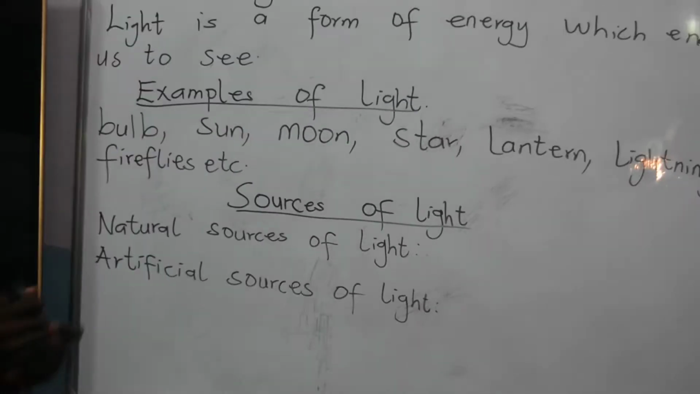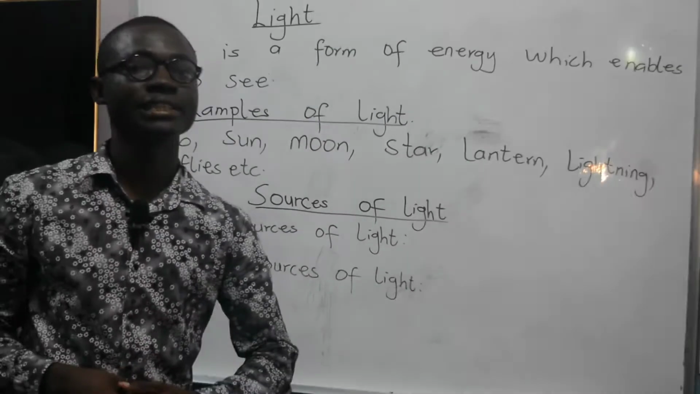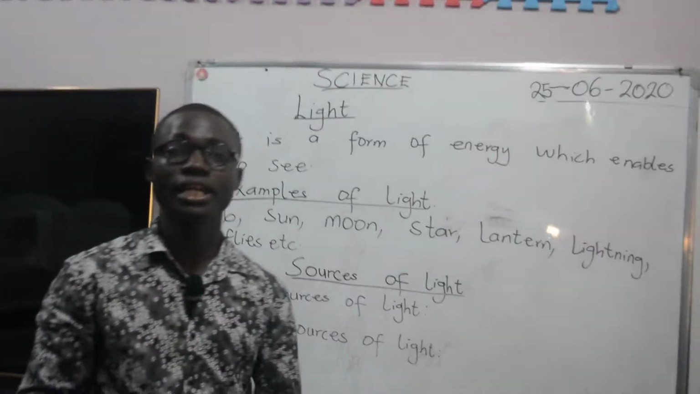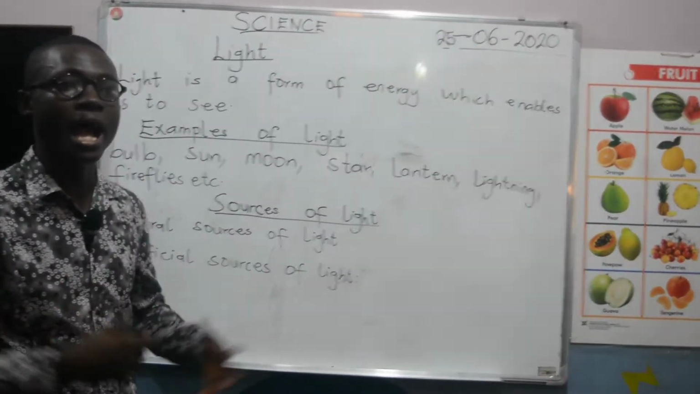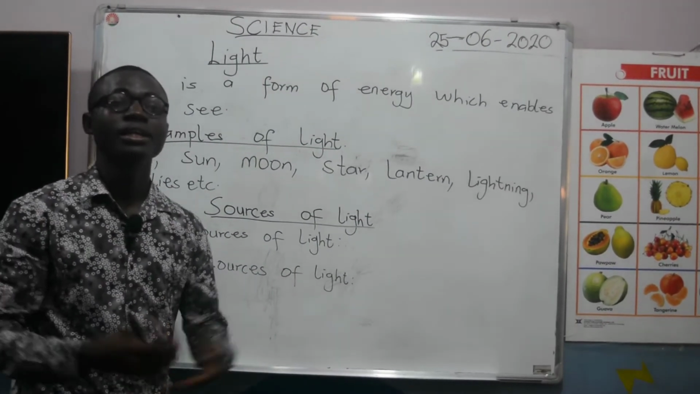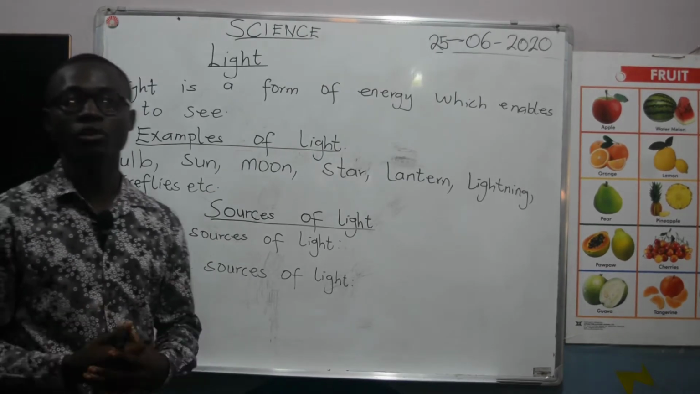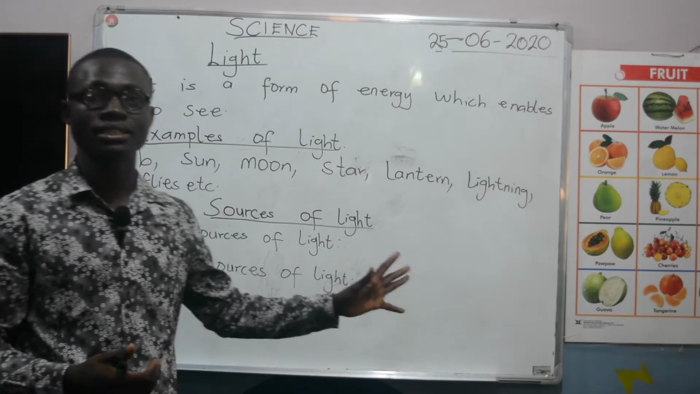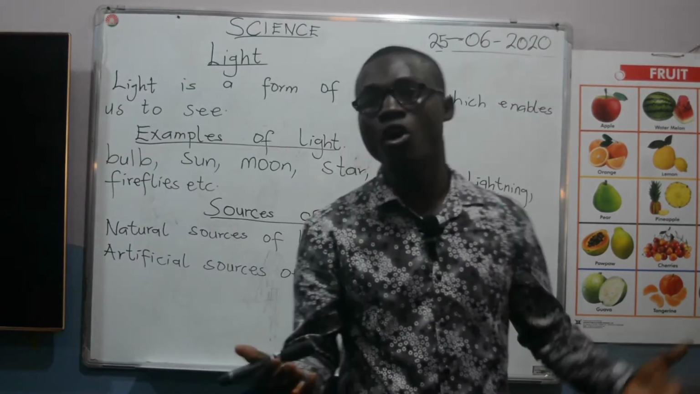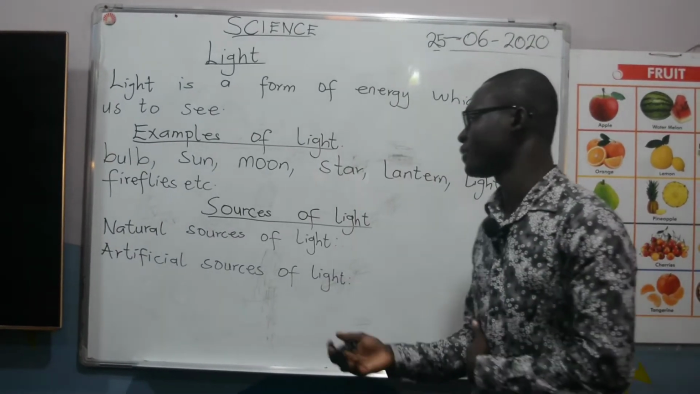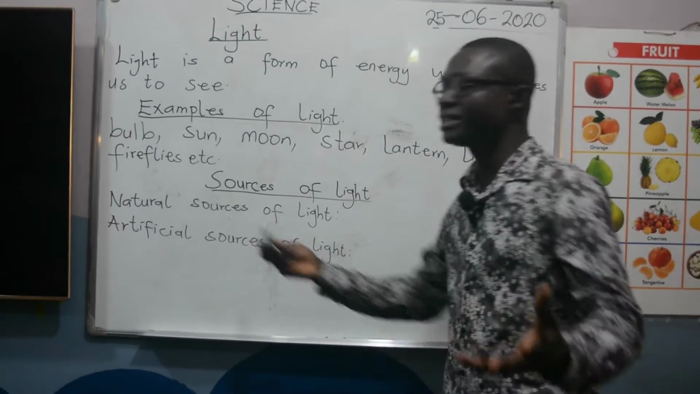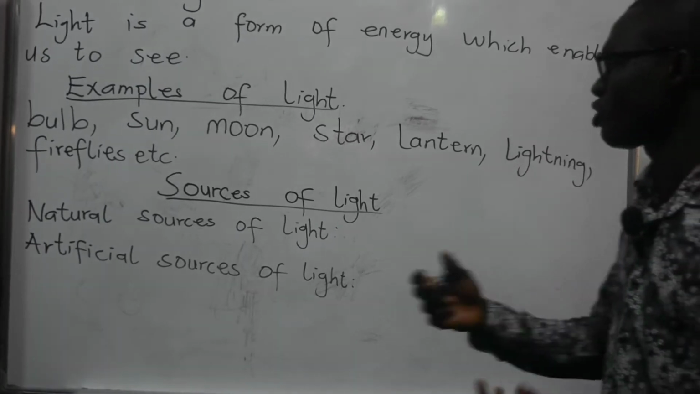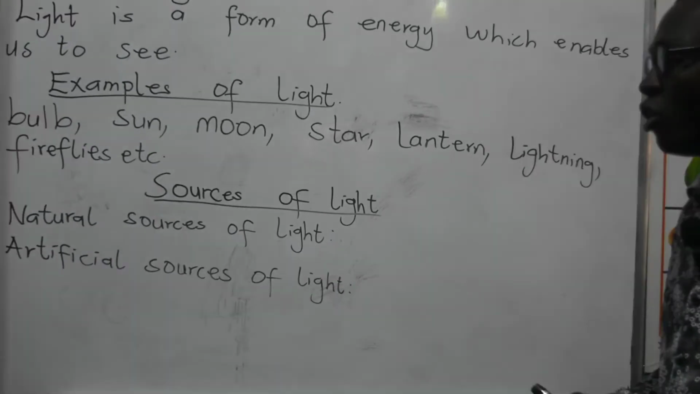When we say natural sources of light, what does it mean? Natural sources of light are the sources of light which are made by God. The lights which are made by God are the ones we call natural sources of light. And we know some of the natural sources of light. Let's mention some of the natural sources of light which are made by God.